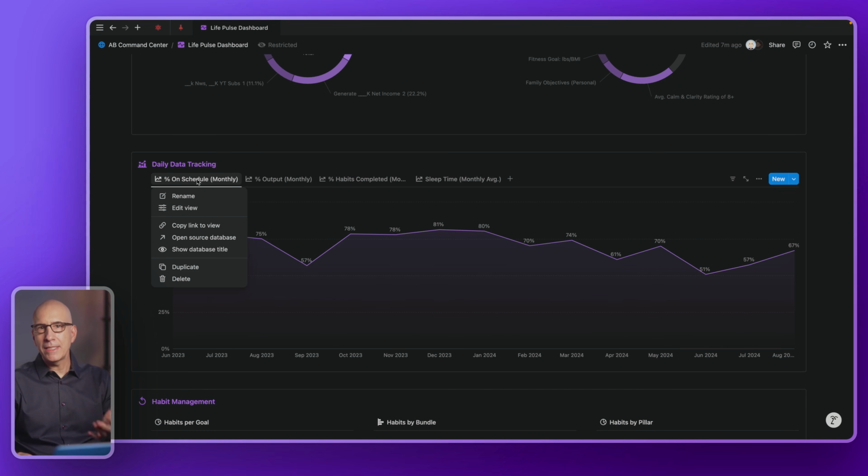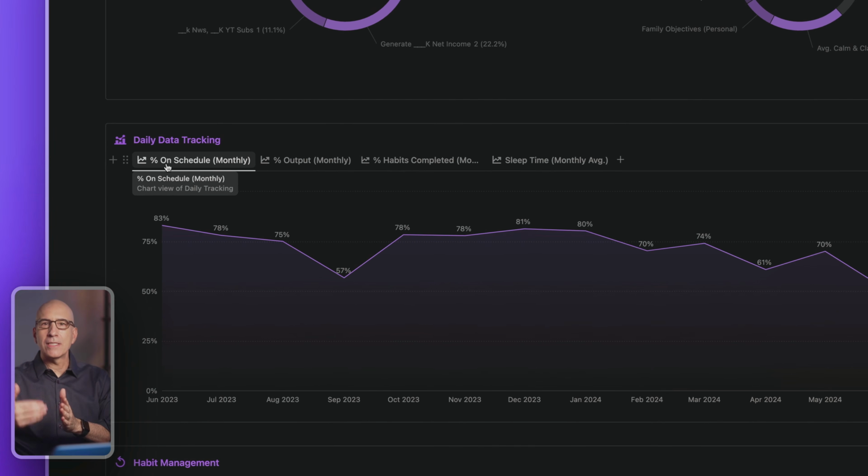Some things would be easy, so you don't need to track them because they're effortless for you to do as a matter of routine. They've already become a part of your identity. But it's the new things that are hard for you to do that you want to track to, A, see how well you're doing, and B, bring in that incentive to perform, gamify the process of doing better and better at it on a consistent basis. So here we're tracking the things that matter most to us. So in this example, we have percent of time that we stayed on schedule for what we planned the night before. This is all part of our daily tracking. There's a previous video on daily data tracking in the Pillars, Pipelines, and Vaults system.